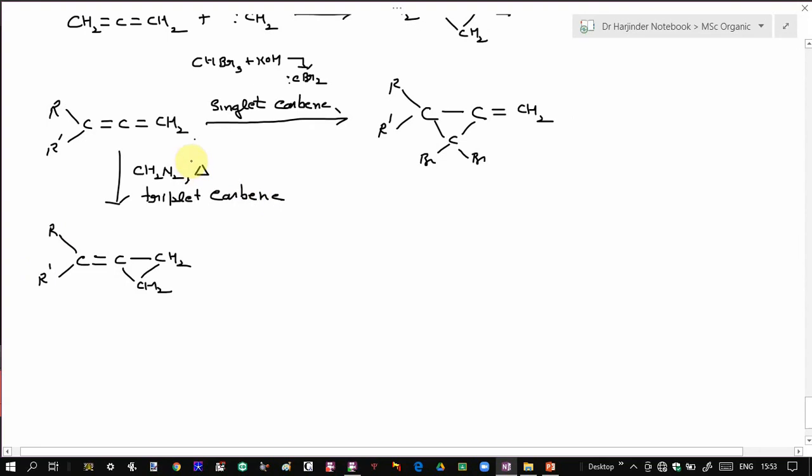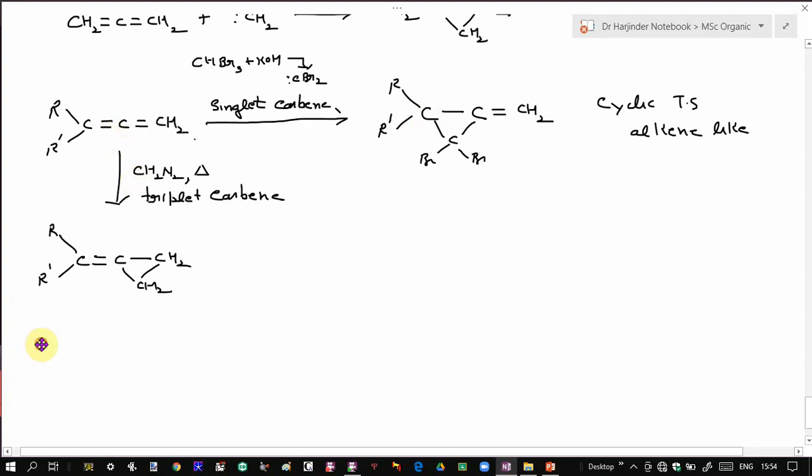The reason behind this behavior is that when addition of singlet carbene takes place, as we have already discussed, it takes place via formation of a cyclic transition state which has an alkene-like character. And for this alkene-like transition state, as we know, more substituted alkenes are more stable. So when addition takes place to the more substituted double bond, the transition state, which is alkene-like, is more substituted and more stable. So that's why singlet carbene undergoes addition to the more substituted double bond.